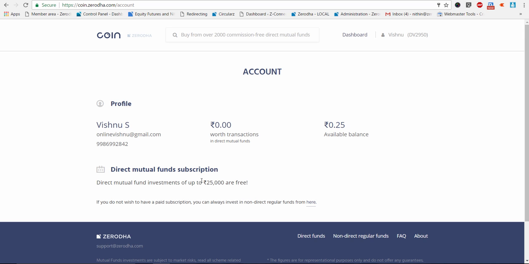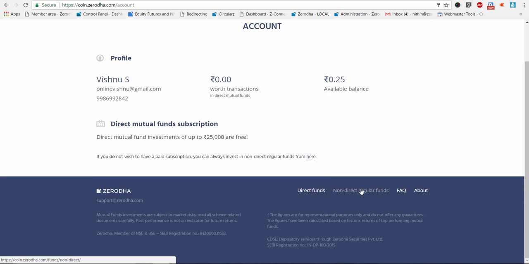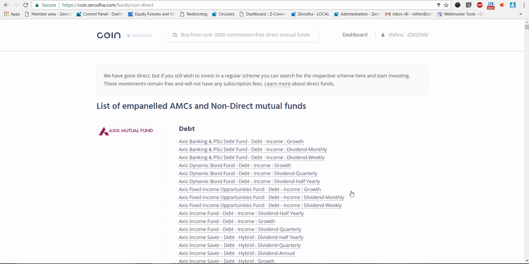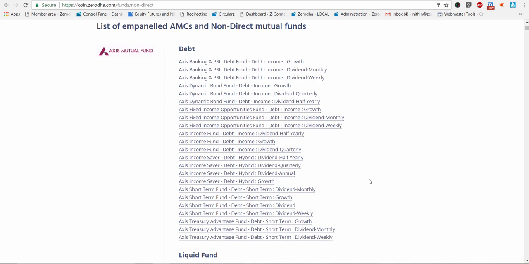But if you are still stuck on not paying this 50 rupees a month, if you're doing a really small investment, we still have an option to buy the distributor way, the previous way in which we were offering. If you come to the footer of the page, as you can see, there is something called non-direct mutual funds. You can click on this and you can see all the funds listed here under non-direct.